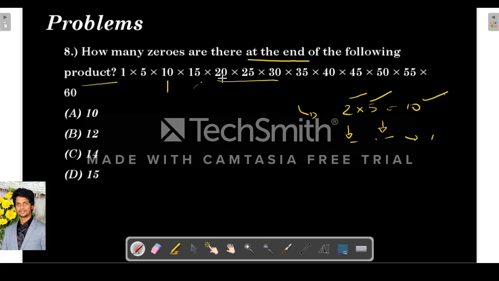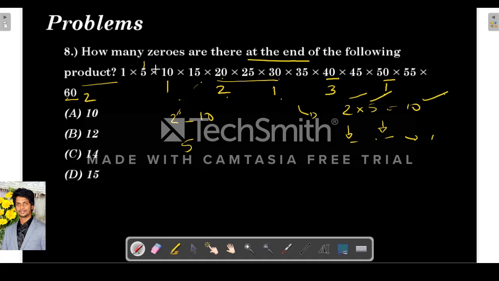So here in this 2 into 5, 1 is there. Here it is 4 into 5. So 4 means 2 square, 2 are there. Here it is 2 into 15, 1. Again here 8 into 5, 8 means 2 cube, 3. Here 2 into 25, 1. Here 60 means 4 into 15, 2. So how many 2's are there? 1, 3, 4, 7, 8, 10.